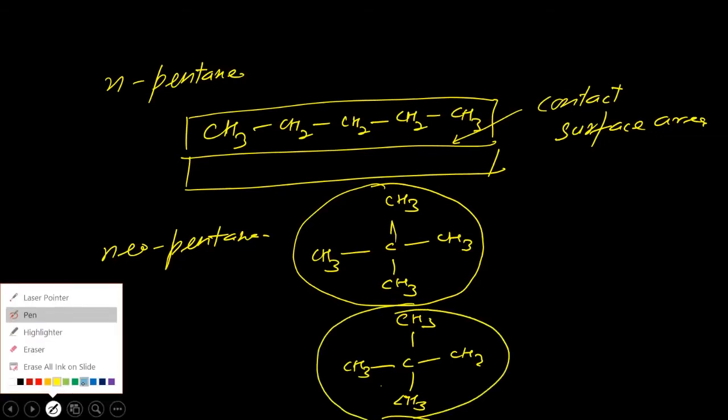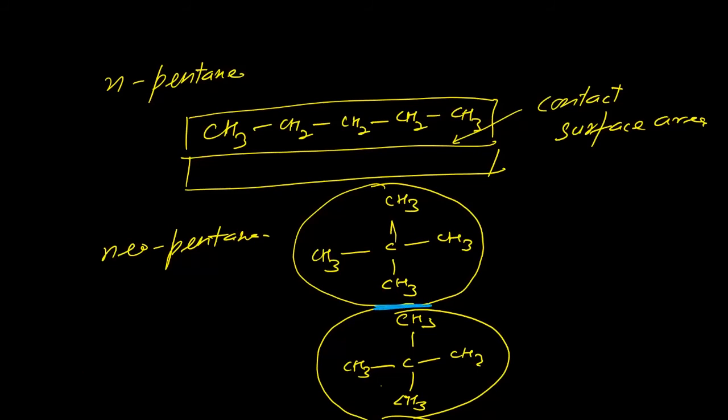Now you see the contact surface area here is much less than that in case of N-pentane. In case of N-pentane, the contact surface area is much larger.